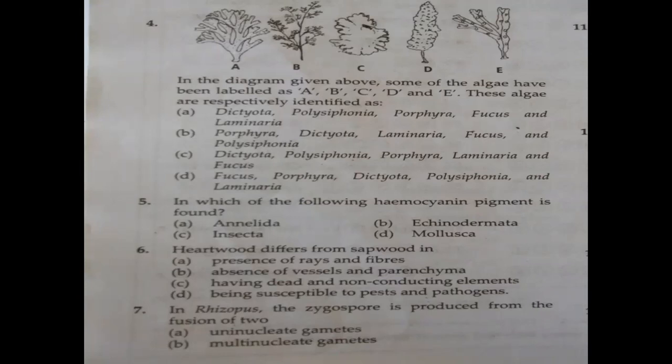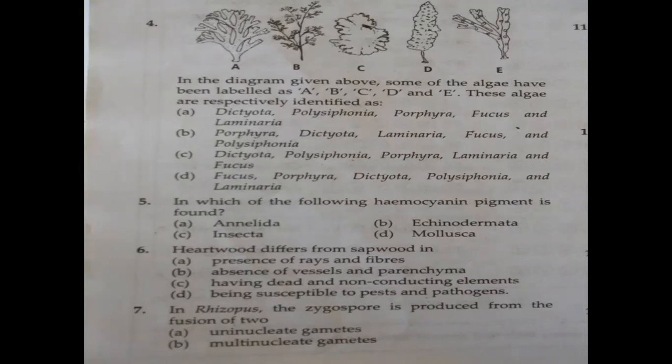So what should be the correct answer then? Question number 6: heartwood differs from sapwood in having dead and non-conducting elements, isn't it? Because the central part is dead. It contains tannins, then oils and all. So it is dead. But at the sides, sapwood conducts water. So heartwood differs from sapwood in having dead and non-conducting elements. That is option C. Because I gave a lot of explanations, by that explanation you can directly say which is the correct answer.